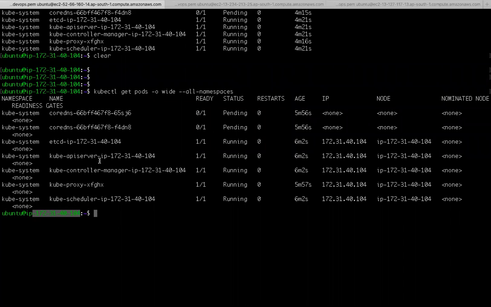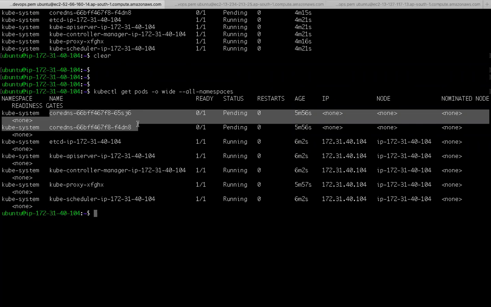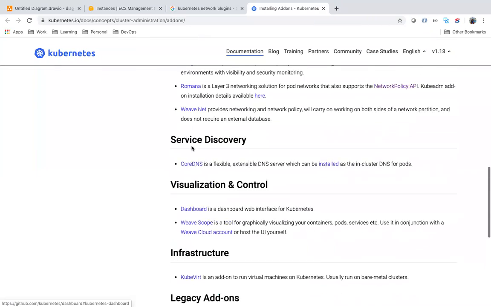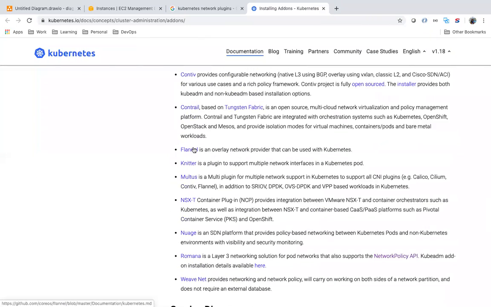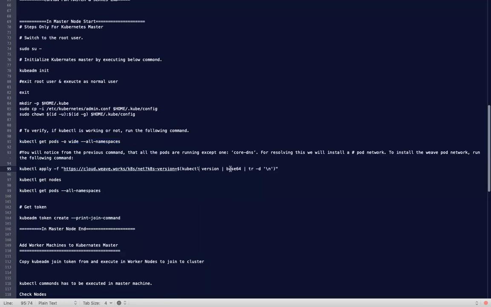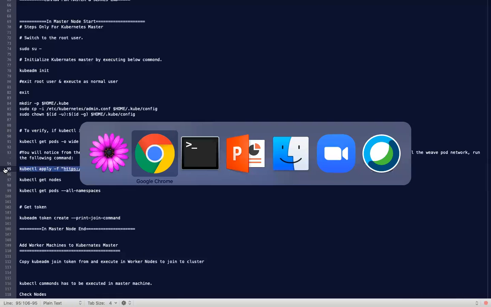API server, etcd, scheduler, kube proxy, everything is running except this one. This requires some network plugin. We have a lot of network plugins. We need to apply any one of the network plugins. So I am going to apply this one, Weave Net. There is a network called Weave Net. I am applying this network.